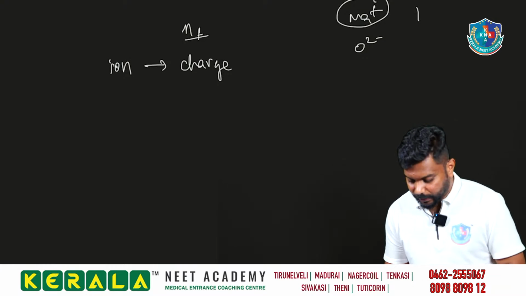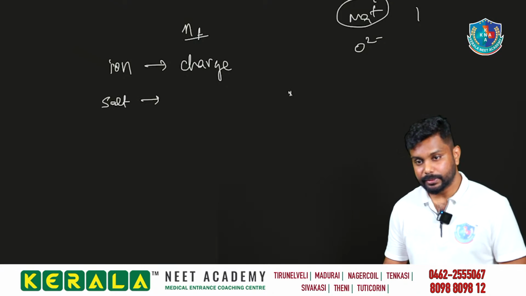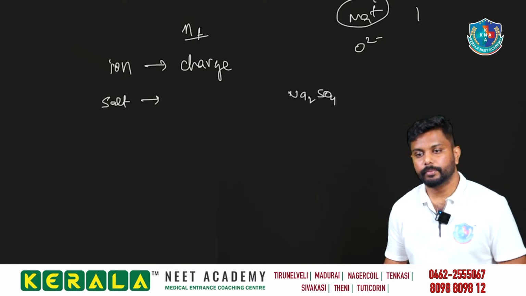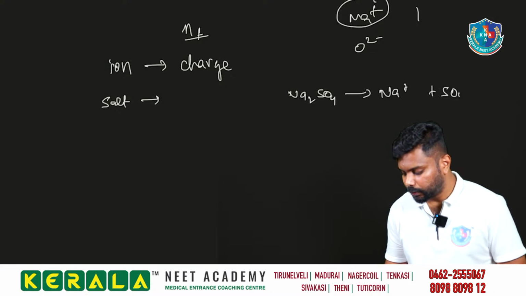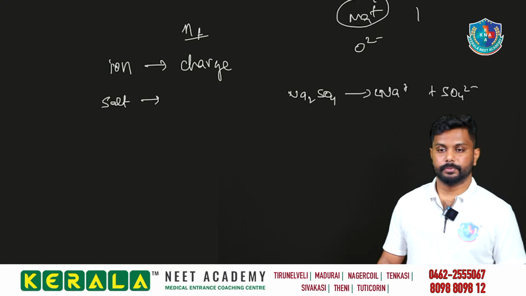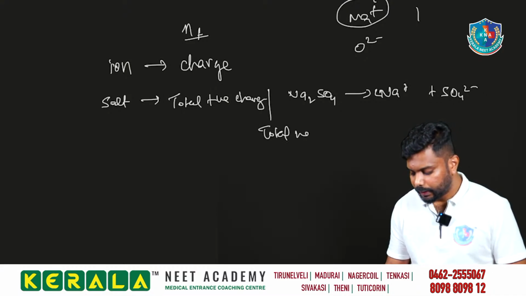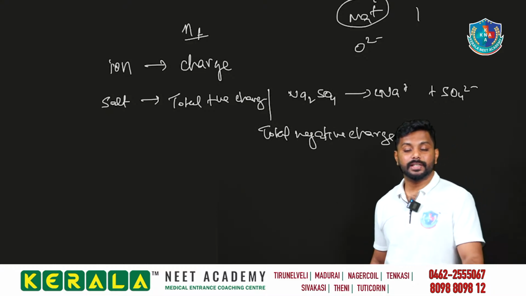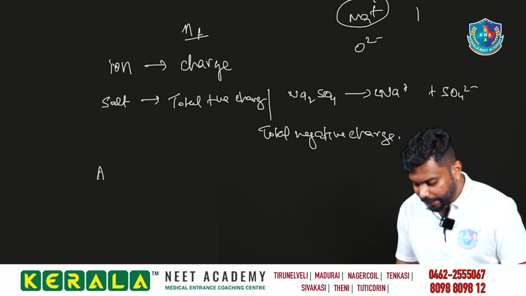Then we are talking about a salt. Salt means, say, Na2SO4. It dissociates as 2 Na plus and SO4 2 minus. So what is the n factor? It is the total positive charge or total negative charge. Then consider you are having an acid.